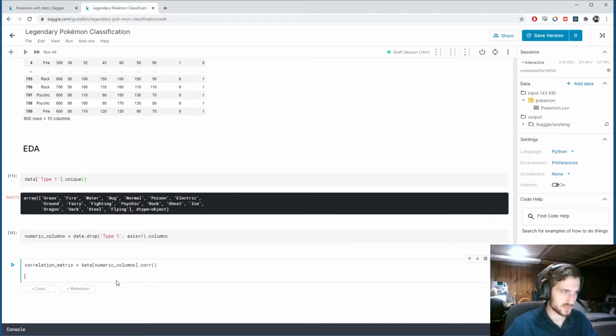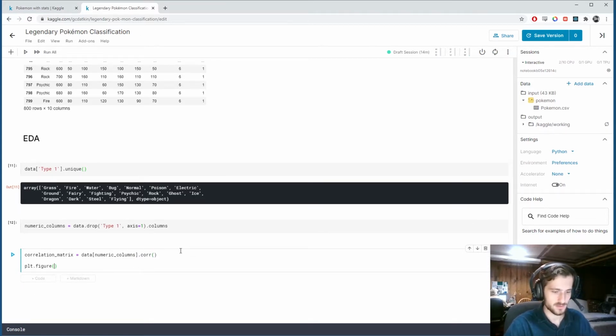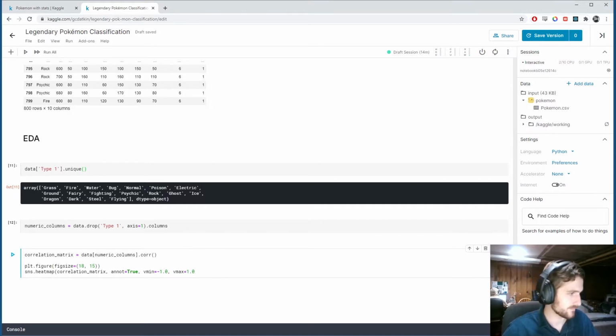And with that, we can then create a new figure. Let's give it a fig size of 18 by 15. And we will use the seaborn heat map function here to generate a heat map from our correlation matrix. I'm just going to turn on annotations so we can see the actual correlation values. I'm going to also specify the bounds of the correlation values. And then I'm just going to do plt.show.